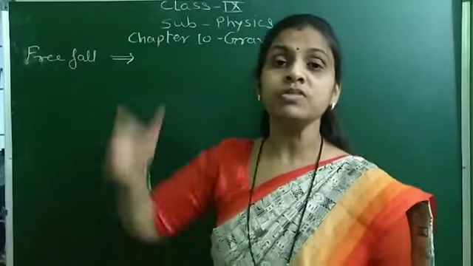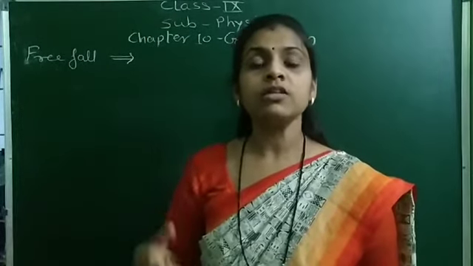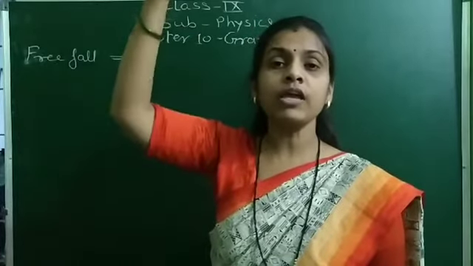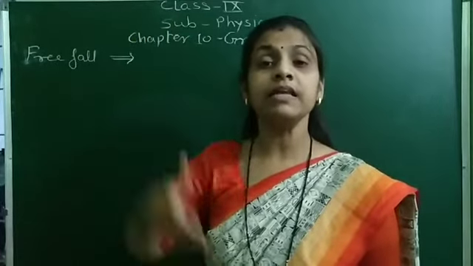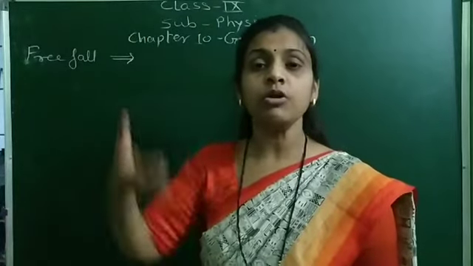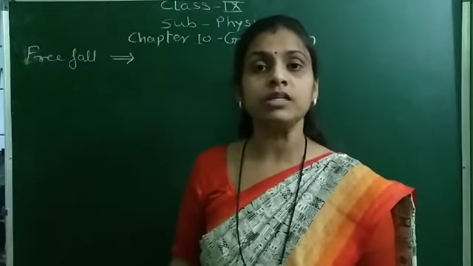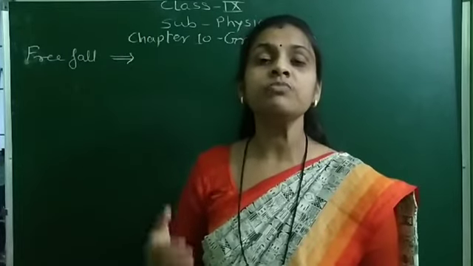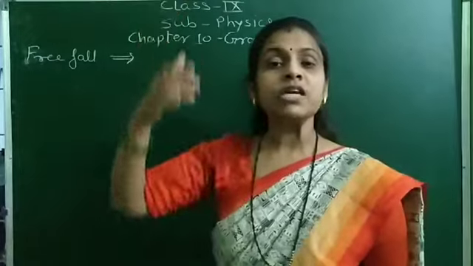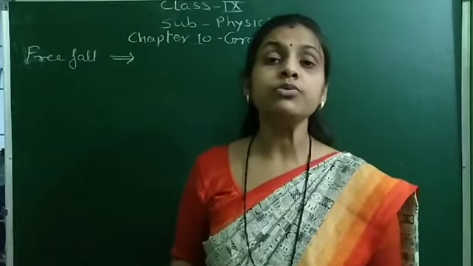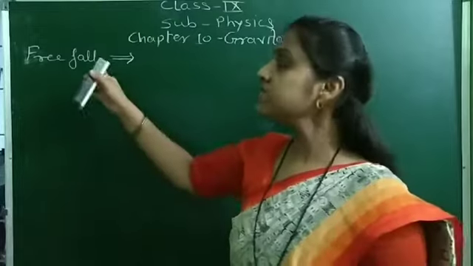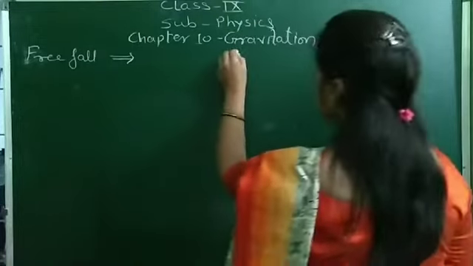So why does the object fall towards the earth? Whenever any object is thrown upward, or if we drop any object from a certain height, it always drops towards the earth in the downward direction because of the gravitational force of the earth. So the object falls towards the earth due to its gravitational force, and this fall of the object is called free fall.